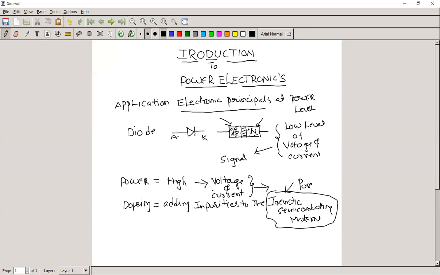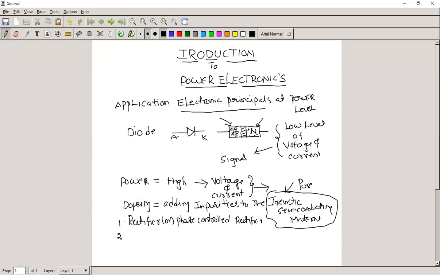Now, what are the different circuits we are studying in power electronics? The first one is the rectifiers. We already know rectifiers, but here this rectifier is nothing but a phase control rectifier.